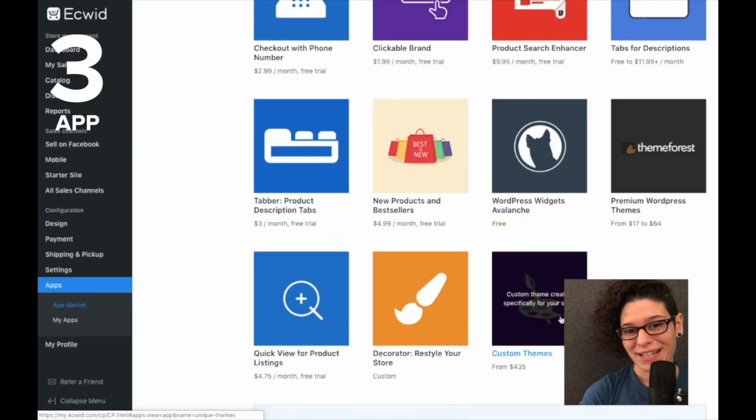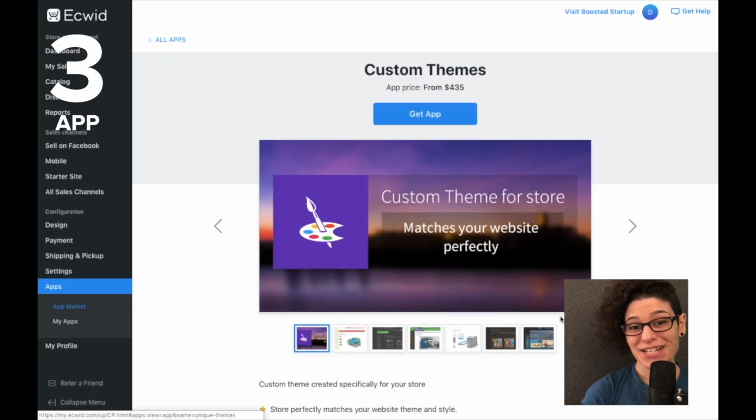A third way you can do this is using an app in Ecwid's app marketplace. However, you will have to pay attention to pricing. Now, if you've tried all of these methods and you found that you weren't able to customize your online store to match your brand the way that you would like, then here's another alternative.